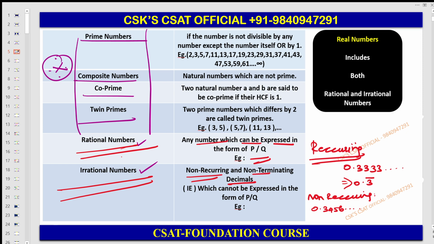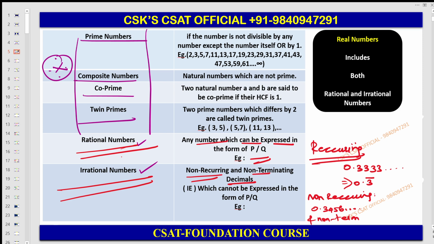Non-terminating means it keeps on moving; the 3 dots here are nothing but non-terminating. It satisfies both non-recurring and non-terminating.